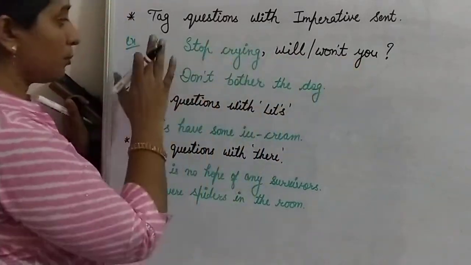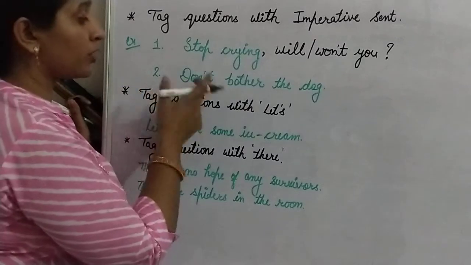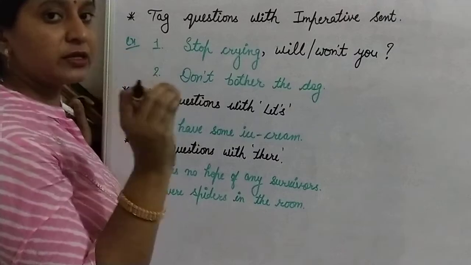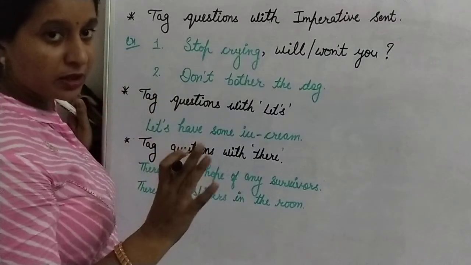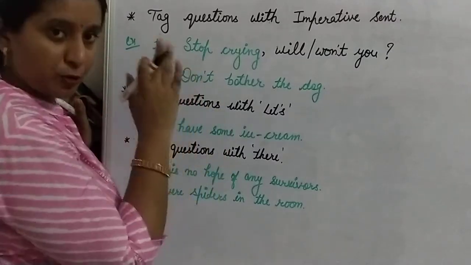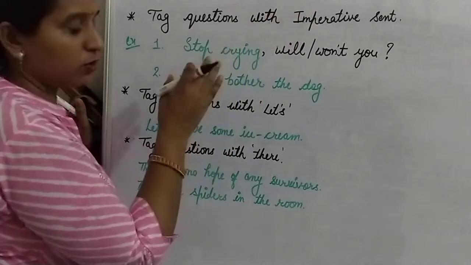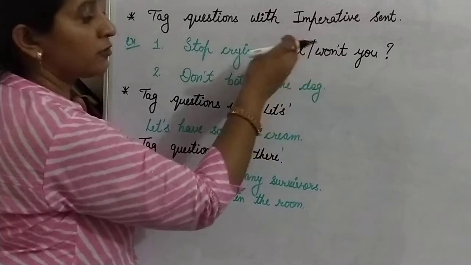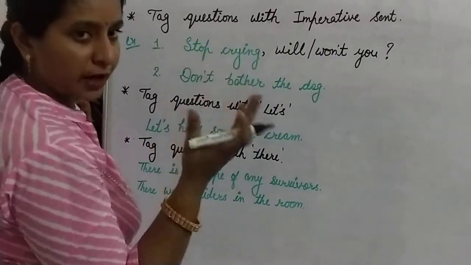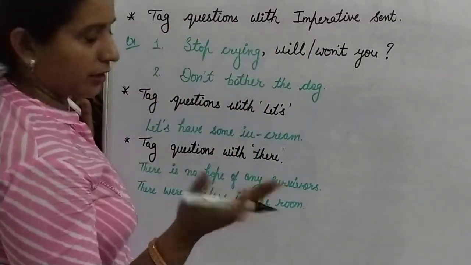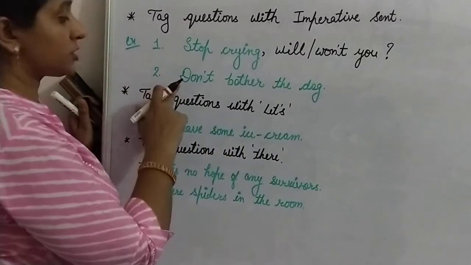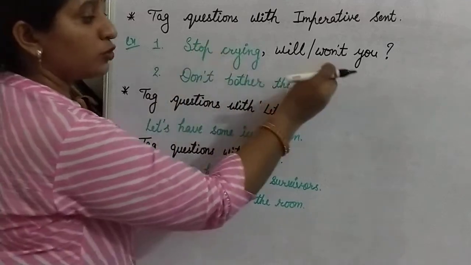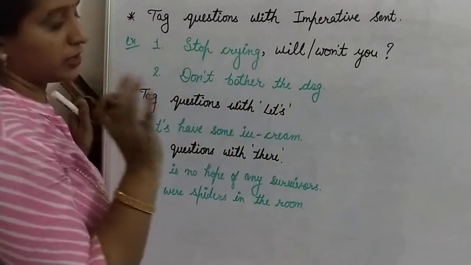Okay, but if your statement is already negative, then your question tag will always be positive. Remember that thing. If your imperative statement is positive, your question tag can be either positive or negative. But if your imperative statement is negative, then you have a question tag in positive always.